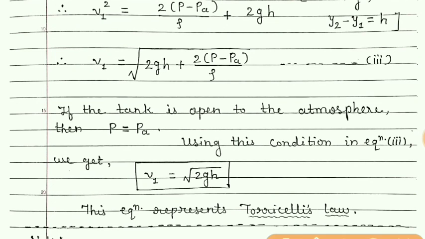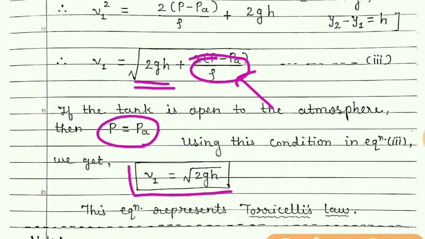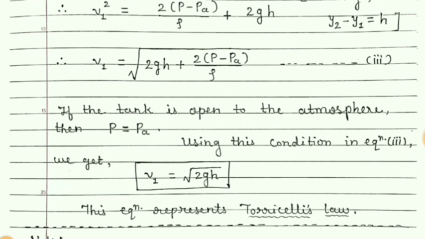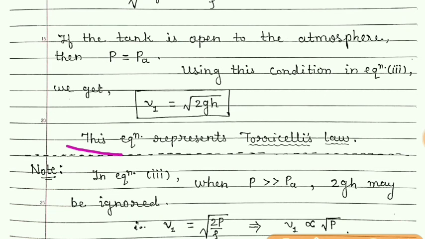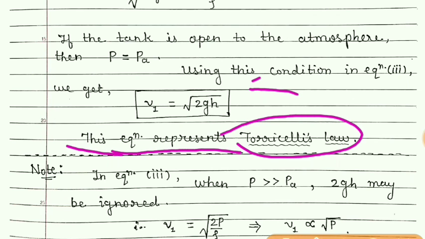So if P is equal to PA, then P minus PA will be equal to 0, and 0 into anything will be 0. So for this condition this term will be 0. So what remains? Root of 2gh. So this equation represents Torricelli's law, and this equation is the same as that of the final velocity of a freely falling object.